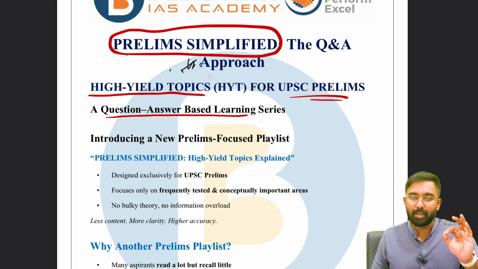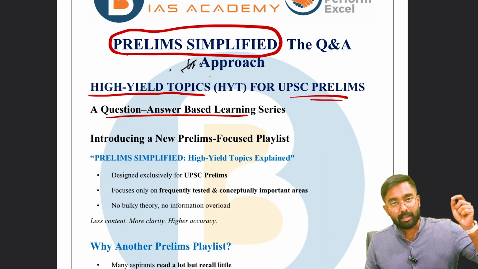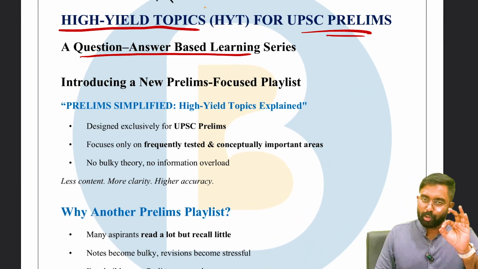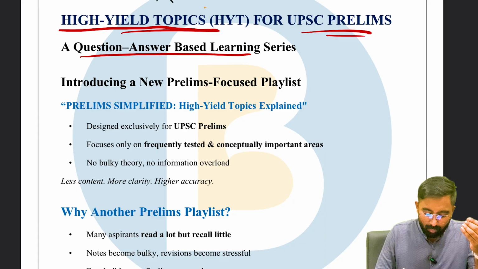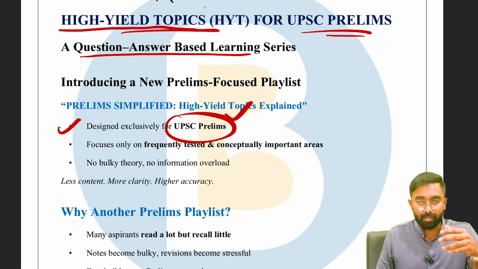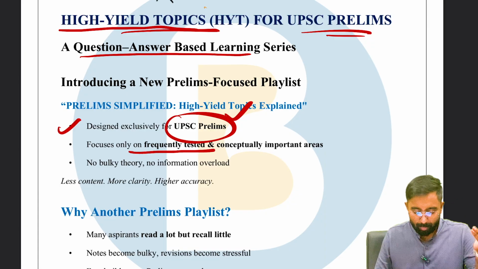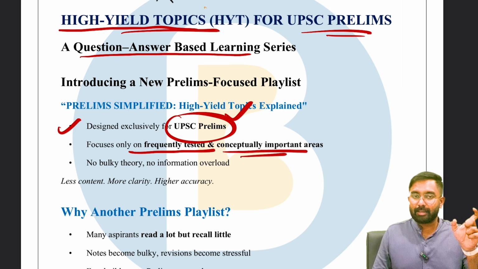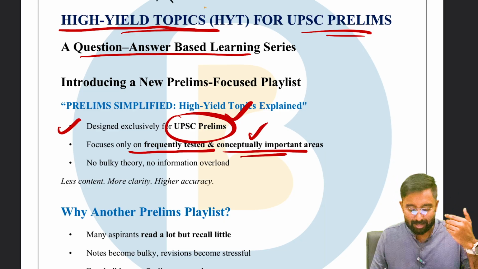The major reason for the confusion is that they have not trained their mind to recall the information that they have studied, or to recall that information which the question is demanding. Hence, this new high yielding topics Prelims Simplified series focuses on the UPSC Prelims 2026, where we'll only be focusing on the frequently asked topics, and making sure that in these important chapters and concepts, conceptual clarity is achieved.